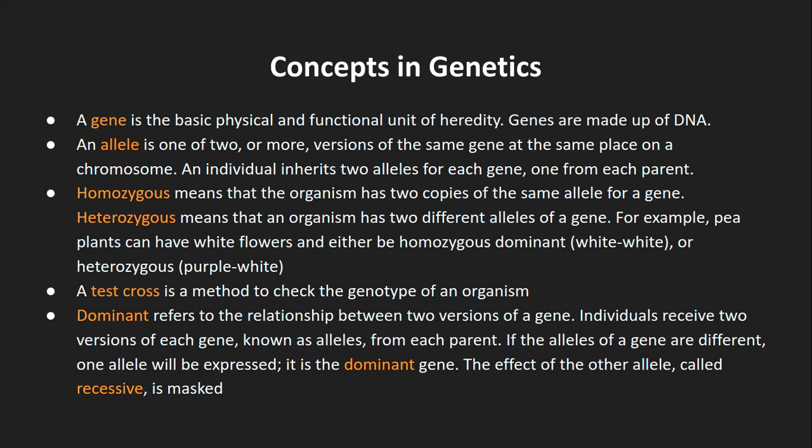Each and every cell of your body is the same, but it is differentiated. Differentiated means it is specialized over the process of development into a specialized functioning cell.